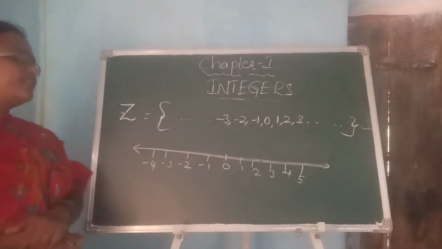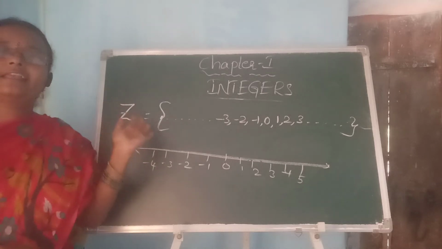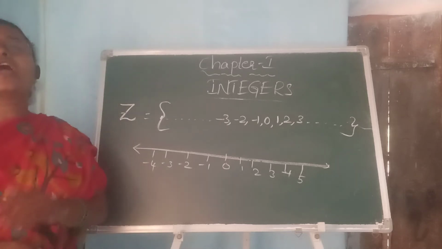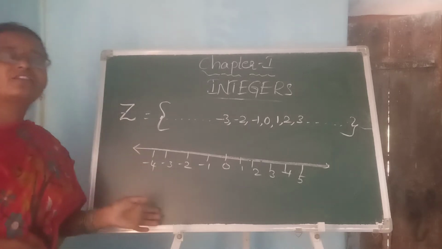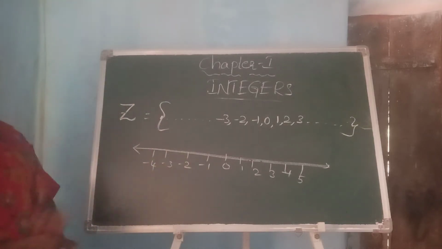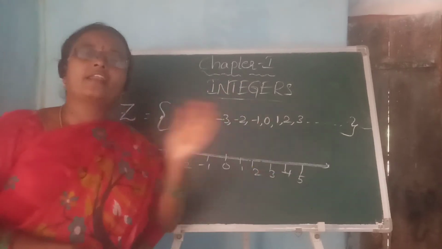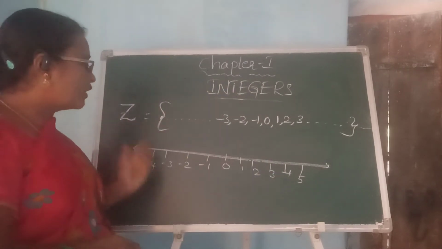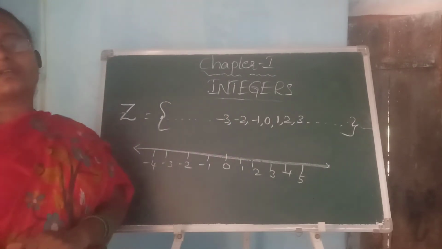Now once again I say that the integers are the combination of negative values, positive values along with the 0, and the negative values are smaller than the positive values. Negative values are indicated on the left hand side of the number line, and the positive values are indicated on the right hand side of the number line, and 0 is in between them. Negative values are always smaller than the positive values.